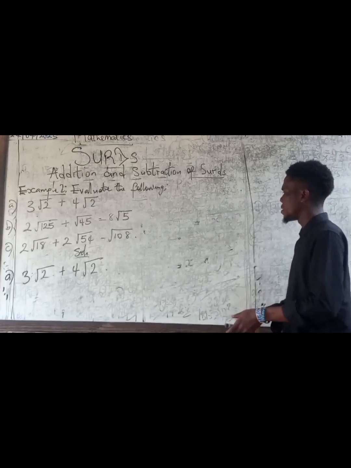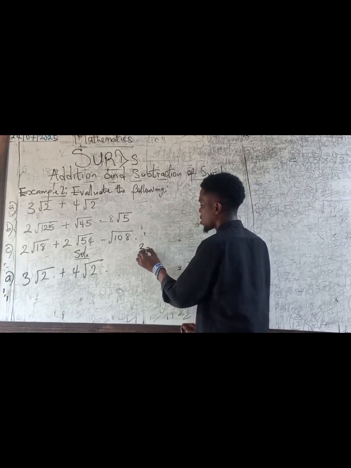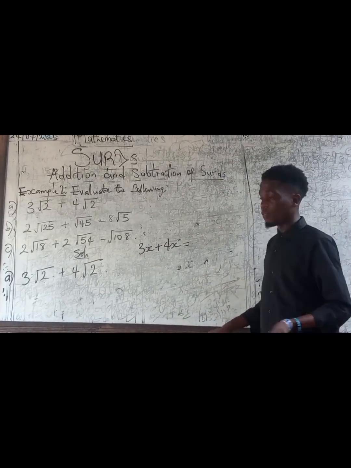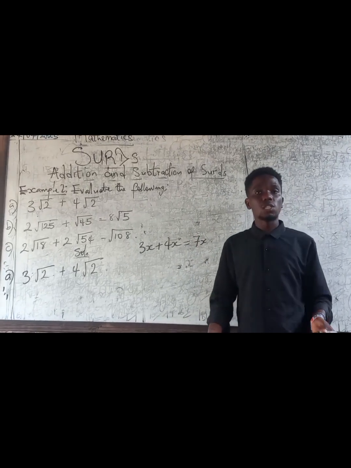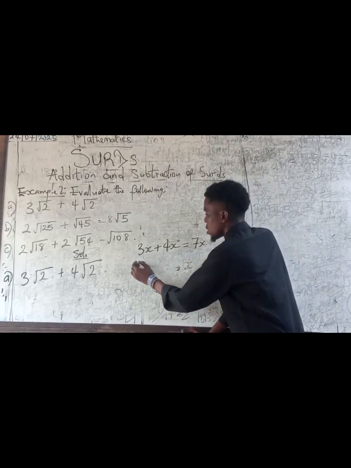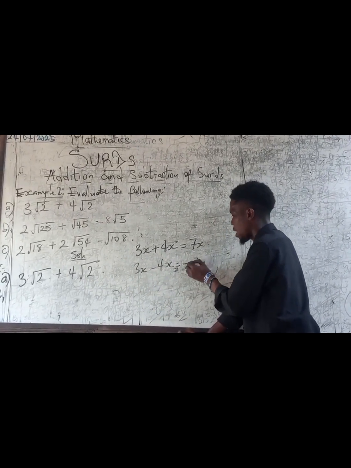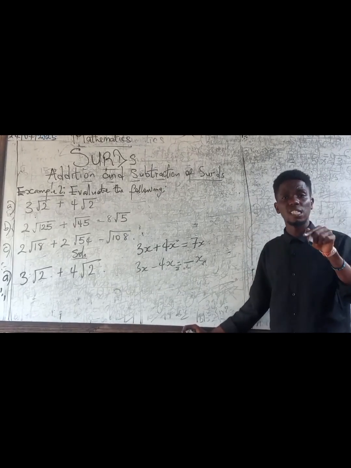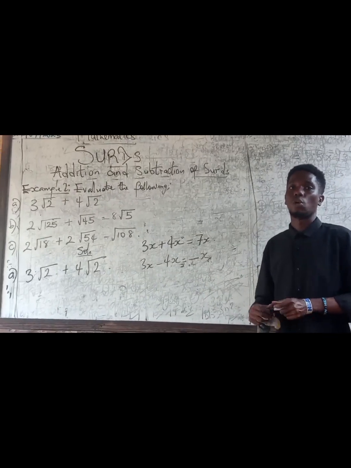It's just like algebraic processing. If you have 3x plus 4x, what's 3x plus 4x? That's 7x, correct. That's the same procedure for addition. The same thing goes for subtraction. 3x minus 4x will be minus x. So the same principle you apply in algebraic processing is the same principle you are going to apply when it comes to addition and subtraction of surds.